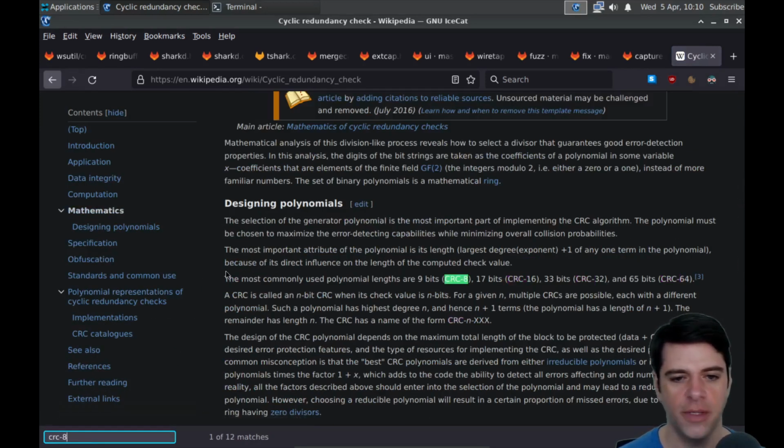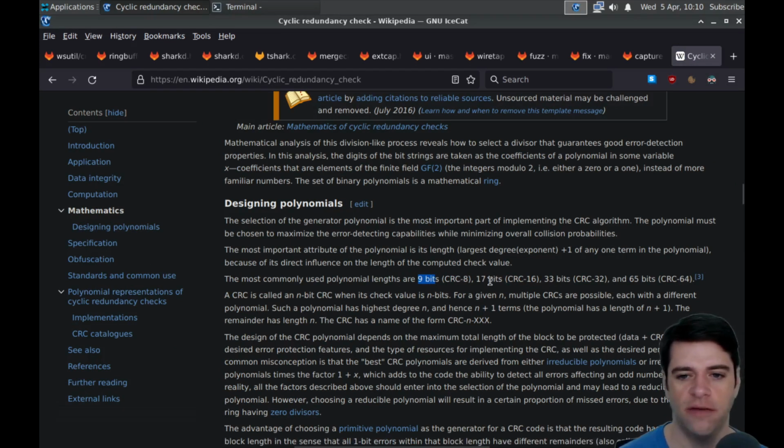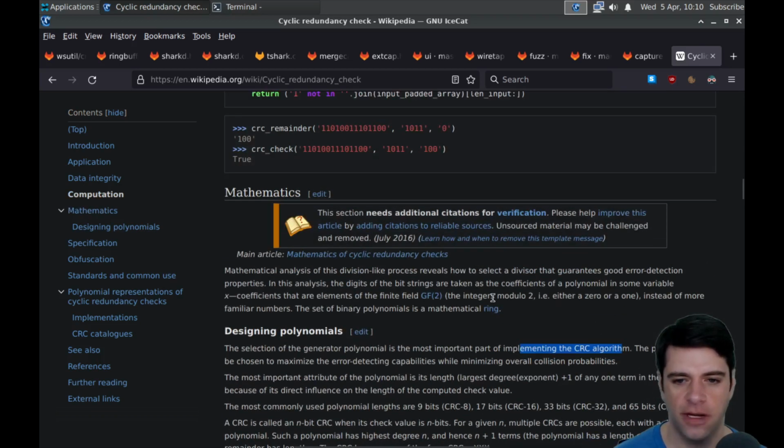Okay. The most commonly used polynomial lengths are 9 bits, CRC8, 17 bits, CRC16, 33 bits, CRC32, and 65 bits, CRC64. We're going to get some generator polynomial. It's the most important part of implementing the CRC algorithm. Wonder, is this a polynomial over a finite field? Yeah, like GF2. Okay.